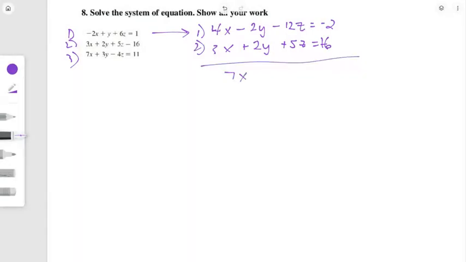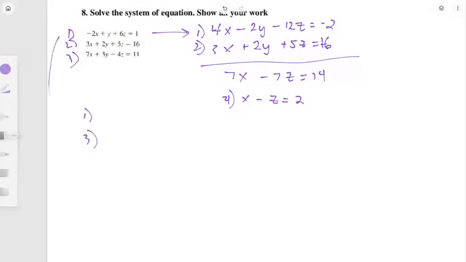Okay, so the y's are gone now. Okay, and I got this equation. There's 7's there, so I'm going to reduce everything by 7. And that's equation 4. Okay, then I need to decide on 2 other equations. So how about I decide on 1 and 3.